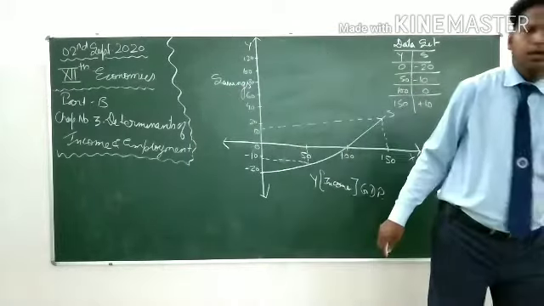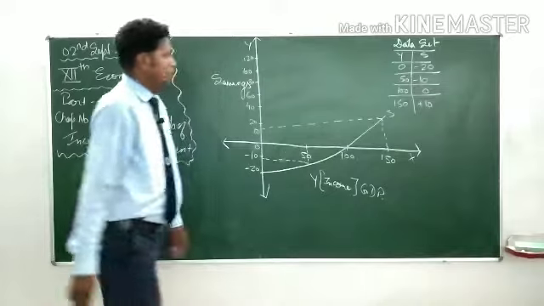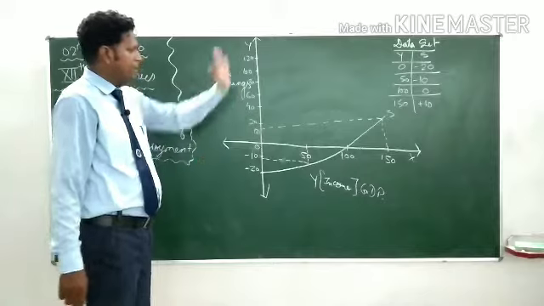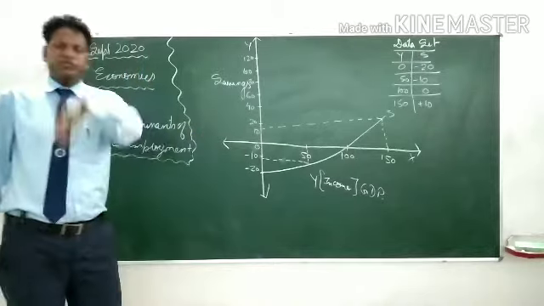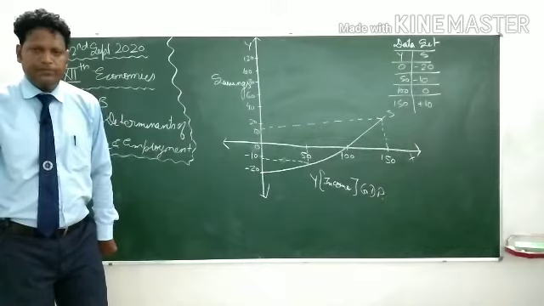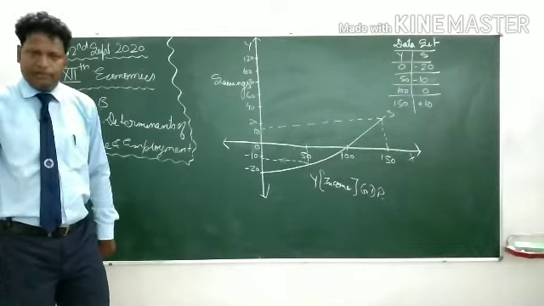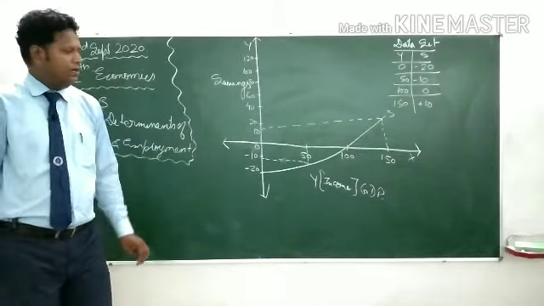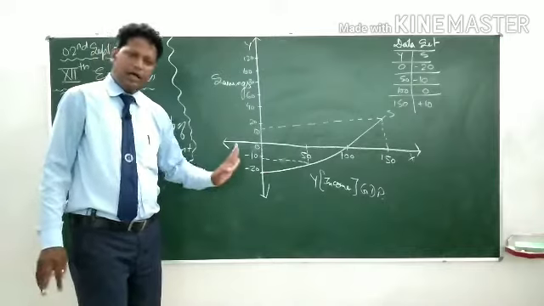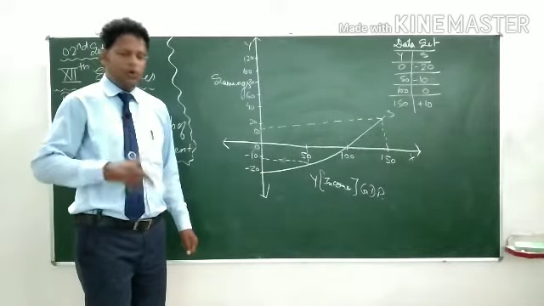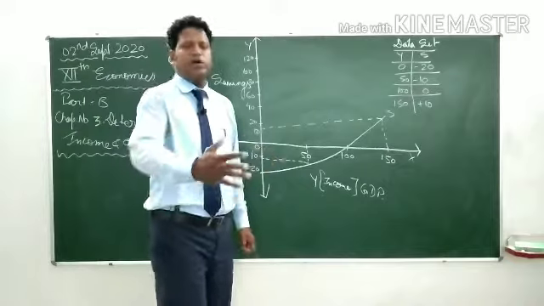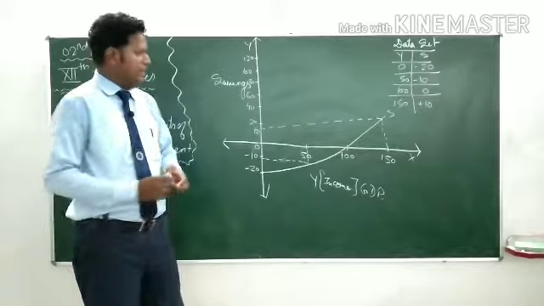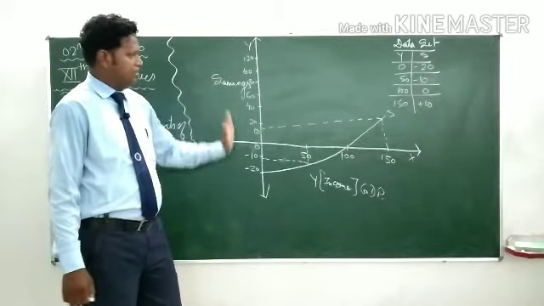So, just a recap of the last lecture. Up to this we had finished in the last lecture. Last lecture, the meaning of saving function was discussed, diagrammatic presentation was done, and I had finished my lecture here. But as I told you, in today's lecture we had started from the MPS, that is marginal propensity to save. Meaning, I have already told you, it is diagram.